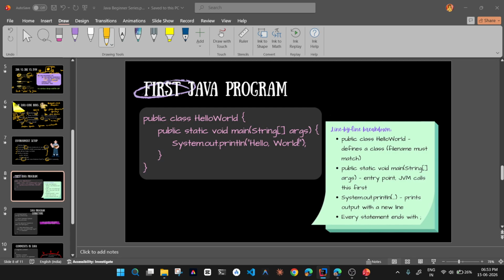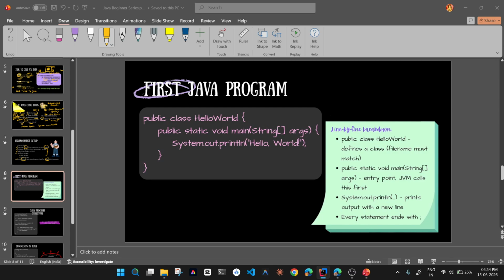So we need a class, and inside the class we need a main function. We'll say String followed by the square brackets and args, and then System.out.println is a function to print something onto the screen.